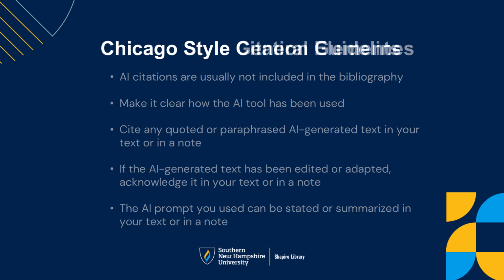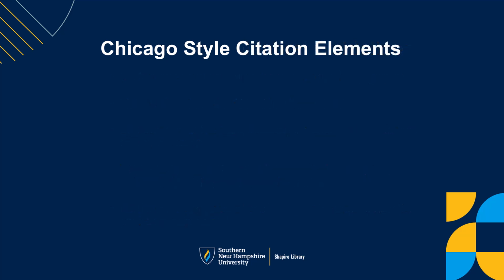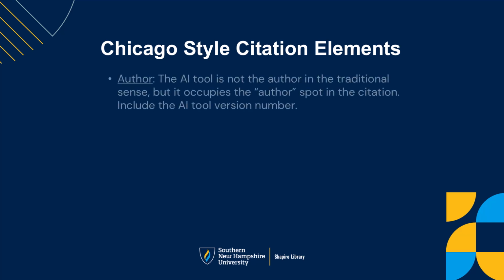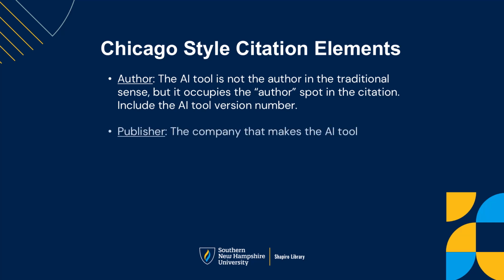Now we will look at some important elements of Chicago-style citations: the author, the publisher, the date, and the URL. The AI tool that you used is treated as the author for the purpose of the citation, although the Chicago Manual is careful to clarify that the AI tool is not the author in the traditional sense. It is also important to include the version number, since AI tools are developing, updating, and improving rapidly. The company that owns the tool is considered the publisher. For the date, include the date that the content was generated.